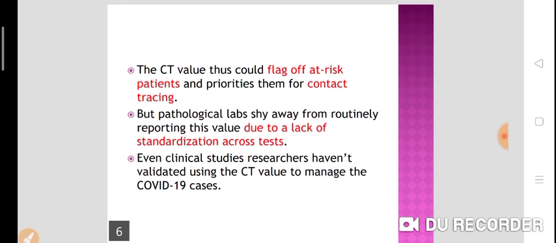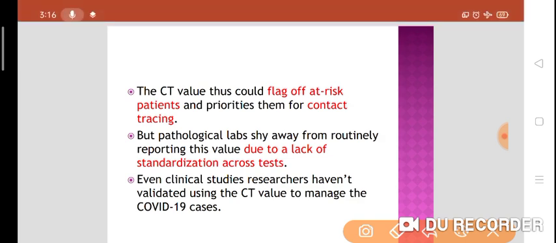Now, the CT value thus could flag at-risk patients and prioritize them for contact tracing. What can we do? On a priority basis, we can quarantine them. If the CT value is less, that means the viral load is more, meaning that person is potentially more infectious. So on a priority basis, we can quarantine them. That is called contact tracing.